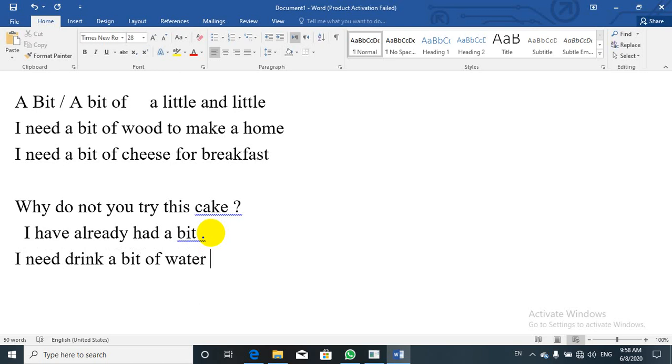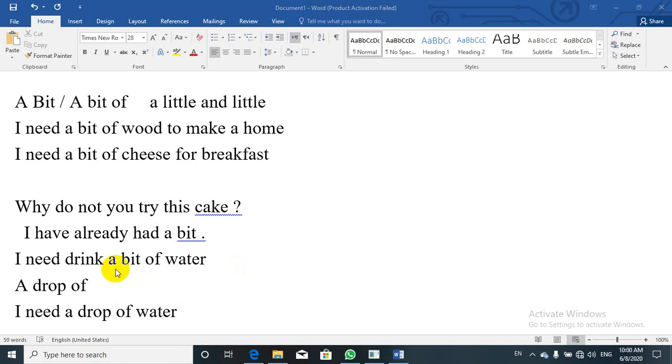Here I replace it, and for water we have some other words as well, that is "a drop of". In place of "a bit of", I can say I need a drop of water.